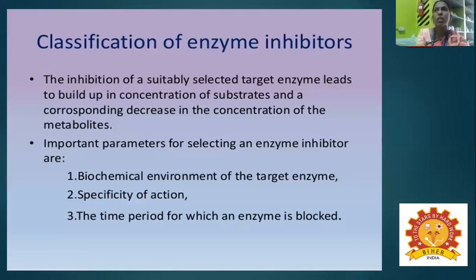The second one is specificity. Specificity concerns the binding site, and there are two important roles there. The active site is where the substrate binds, and the inhibitor site is where the inhibitor can come and bind. So this is the specificity of the action. The third one is the time period, meaning for which period the enzyme should be blocked. These are the cases that indicate the use of enzyme inhibitors.